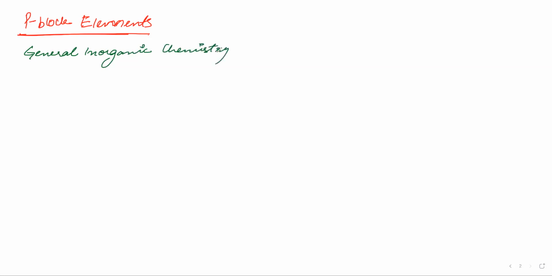Those students who have not studied the 11th standard with me may find some of the terms I will be using a bit difficult. There are a few concepts that you need to know before jumping to the main topic of P block elements. The first thing is the electronic configuration. Electronic configuration is the most important thing in the whole of chemistry, and very particularly in inorganic chemistry.